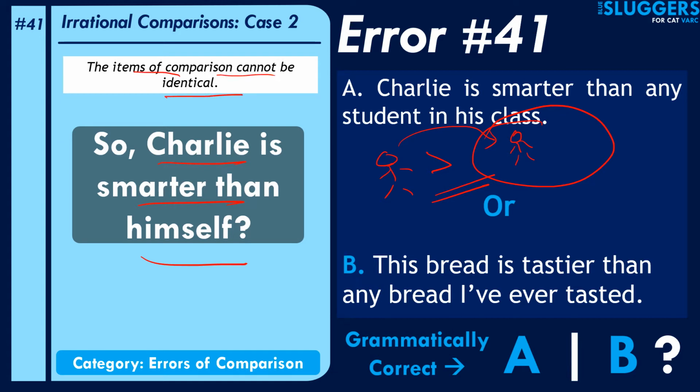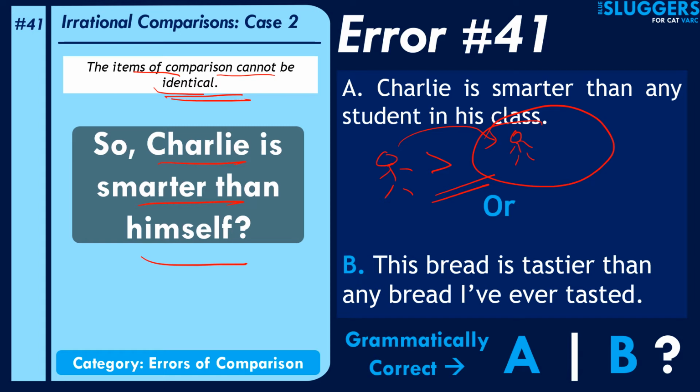In the last rule we studied that the items of comparison cannot be categorically different. Like you cannot compare the tail of a horse with a horse. It has to be the tail of an elephant with the tail of a horse. In this case, we try to understand that they can also not be totally identical. So they are neither completely different nor completely identical. They have to be comparable but not identical. That's the satisfactory requirement for comparison.